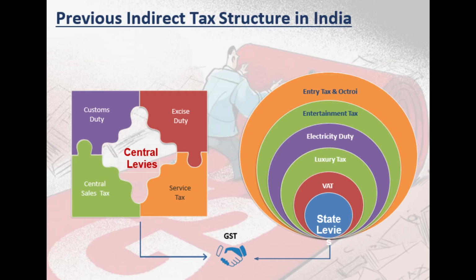Both these, central levy and state levy, are subsumed into GST, and the new levy called Goods and Service Tax has emerged. However, while subsuming all these central and state levies, one levy, that is customs duty, is outside the purview of GST.